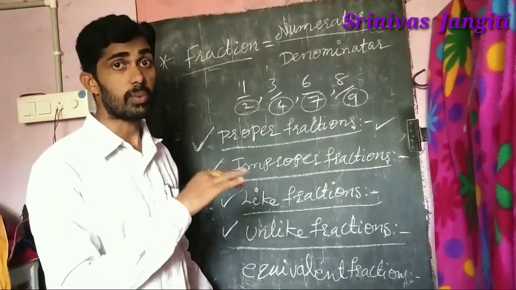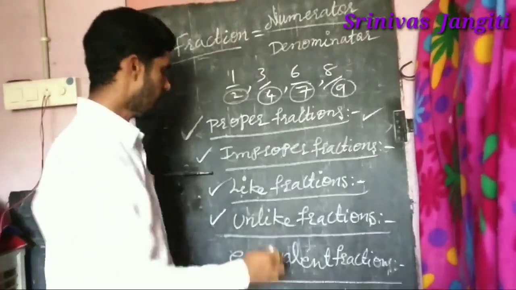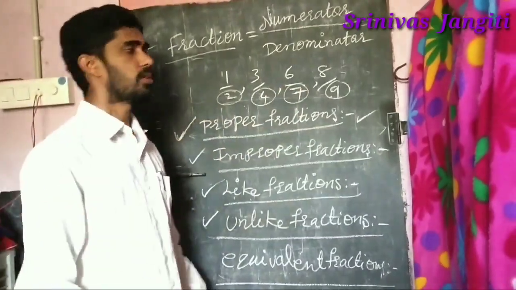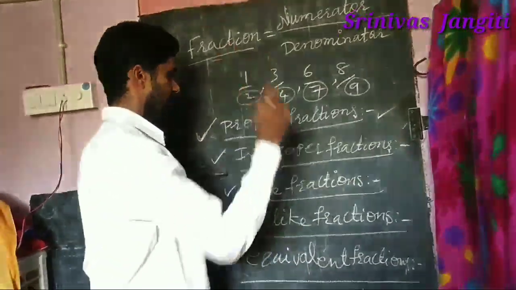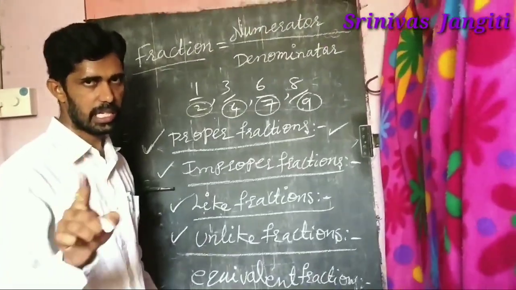Fractions with the same denominators are like fractions. Fractions with different denominators are called unlike fractions. I hope you understood. Same denominators is a like fraction, different denominators is unlike fractions. Simple, now this is clear, everyone.